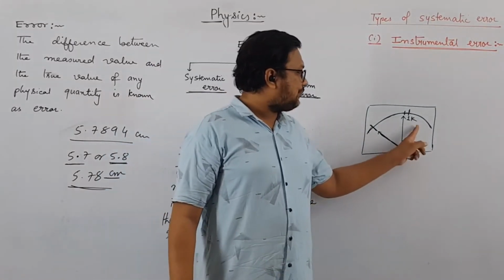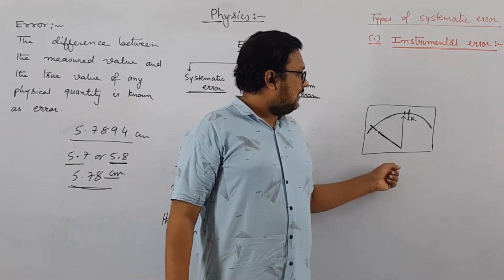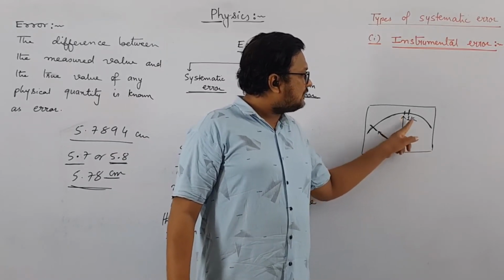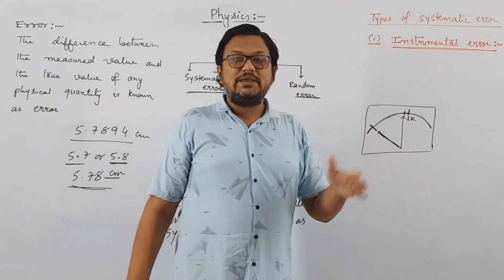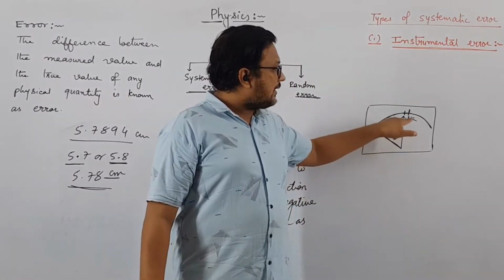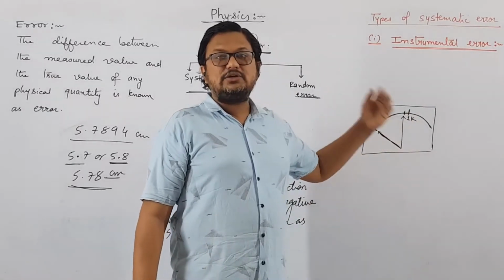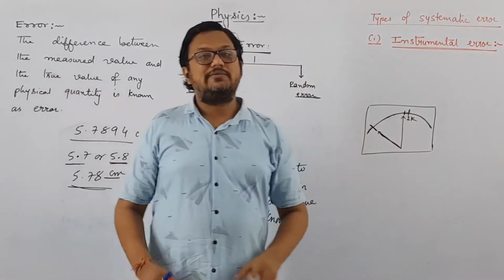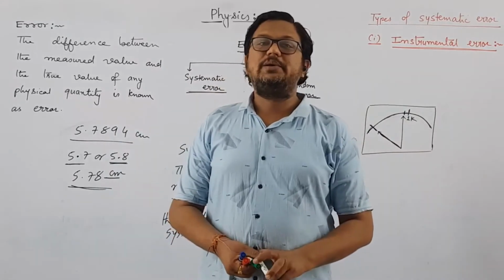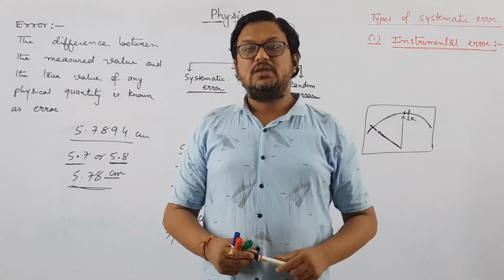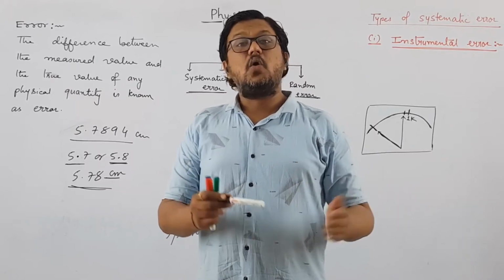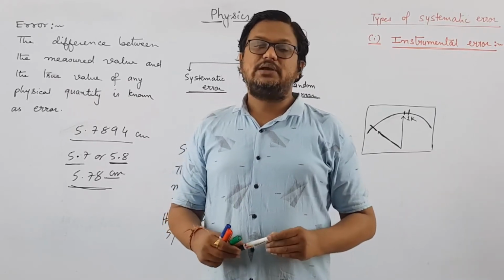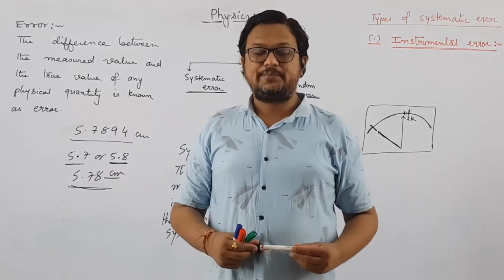Now when you keep 1 kg on this weight machine, right? Then it will point over here, which is actually less than 1 kg according to this machine. But it should be 1 kg only, right? But due to the error in calibration, the instrument is giving us a wrong value. So this kind of error will be known as instrumental error. The error that arises due to improper design or calibration of the measuring instrument is known as instrumental error.